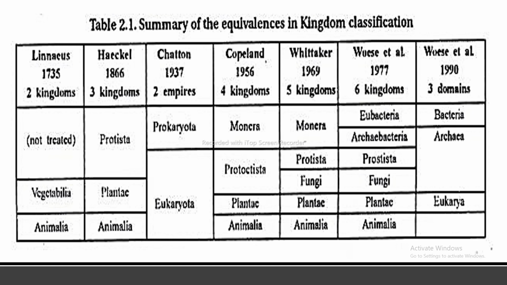So next is Woese. The time period was 1977 and he introduced six kingdoms, which are Eubacteria, Archaebacteria, Protista, Fungi, Plantae and Animalia. So next is Woese again. The time period was 1990 and he introduced three domains, which are Bacteria, Archaea and Eukarya.